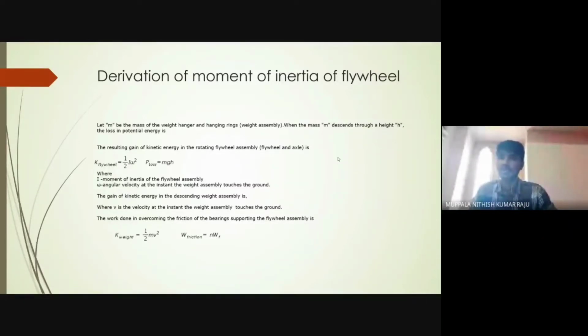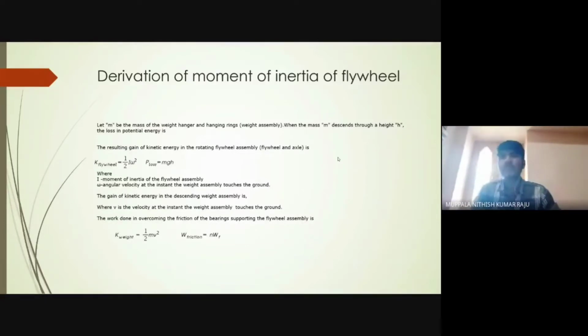The resulting gain of kinetic energy in the rotating flywheel assembly, that is the flywheel and the axle, is given by K flywheel equal to half I omega squared, where I is the moment of inertia of the flywheel assembly and omega is the angular velocity at the instant the weight assembly touches the ground.